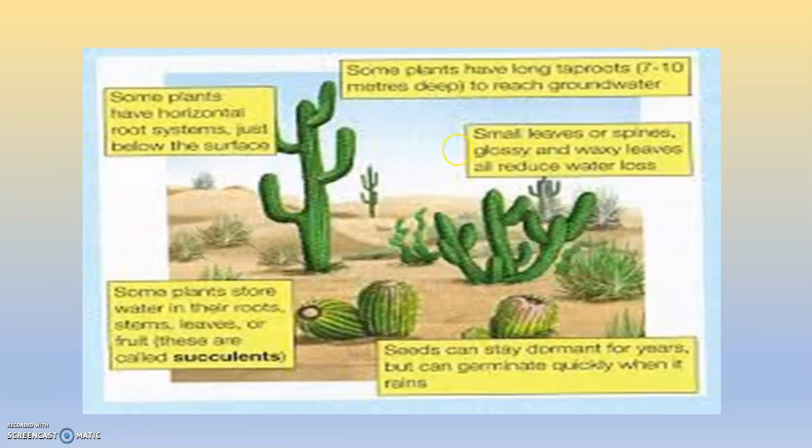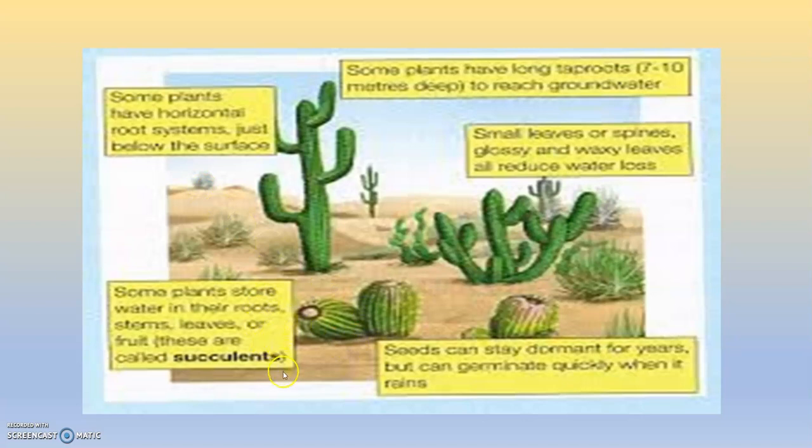You can see here the diagram. Children, please draw this diagram in the notebooks and please write the details. You can see the different adaptations are given here in detail. Some plants have horizontal root stems just below the surface. So that means instead of going deep in the ground, their roots grow horizontally. Some plants store water in their roots, stem, leaves, or fruits.